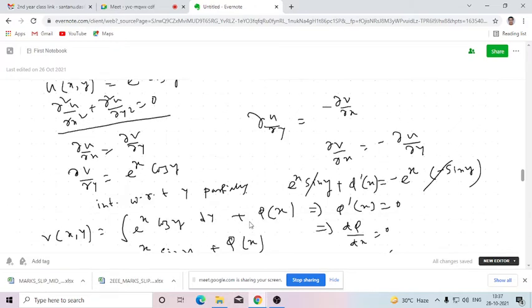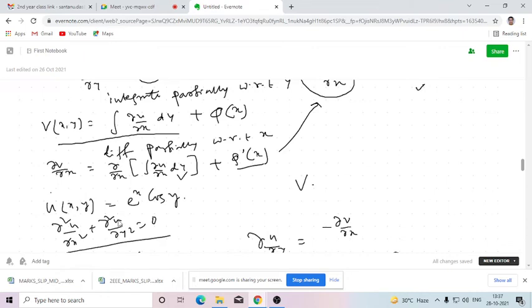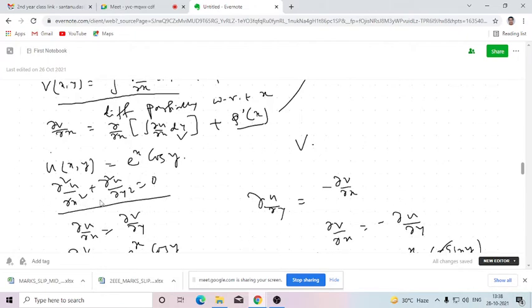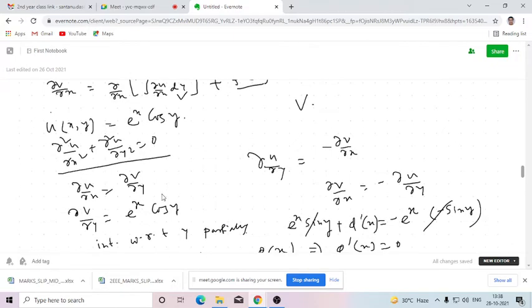Okay. So here u(x,y) equals e to the power x cos y. First again we need to verify whether u is a harmonic function or not. So first we will verify that del 2u del x2 plus del 2u del y2 is 0. So this is a harmonic function. After that we can actually proceed.